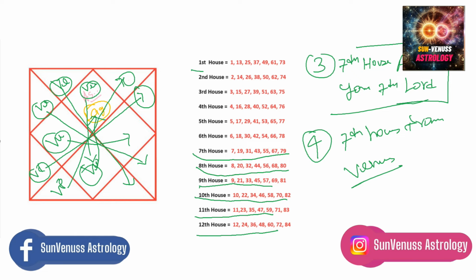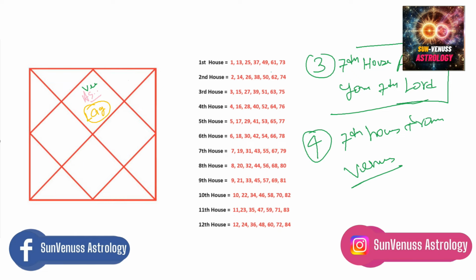Let me just clear it up so that I can make it easy. So if Venus is in the 7th house, you have to look at the 1st house and its ages. If Venus is in the 8th, look at the 2nd house and its ages. If Venus is in the 9th, look at the 3rd house, because directly opposite, or 7 houses away, will be these houses. If Venus is in the 10th house, look at the 4th house and its ages.